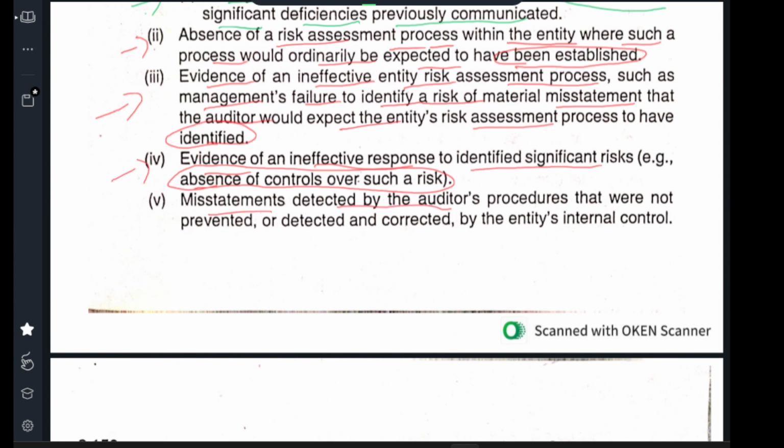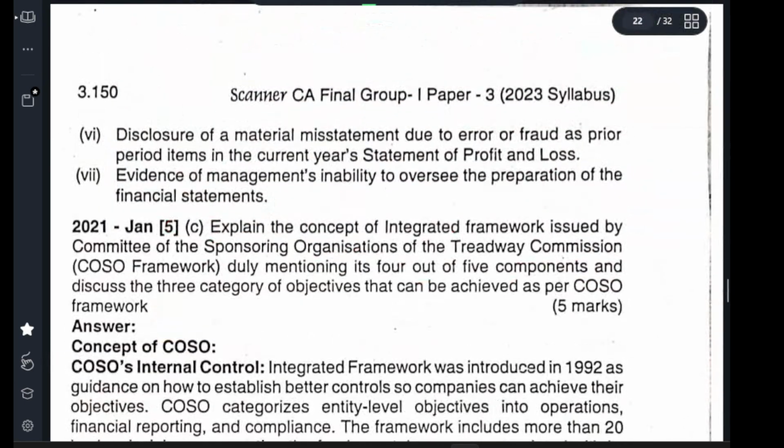Misstatements detected by the auditor in the audit procedures that were not prevented, not detected and not corrected by the entity's internal control. Same thing: they are uncorrected. Disclosure of material misstatement due to error or fraud as a prior period item in the current year statement of profit and loss account.